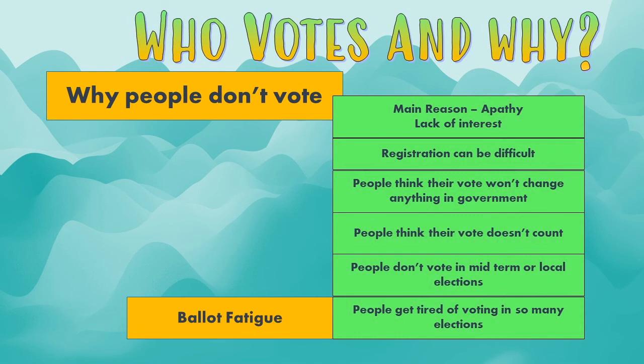We also have a lot of people who think that their vote won't matter, it won't change anything. People think the politicians aren't speaking to them anyway. This is especially true of young people. They don't like either party or either candidate. They don't think anything will change in the government, so they don't vote at all. Related, people might think that their vote doesn't count. They may not trust the election system. They may think that their vote in their particular state is too overwhelmingly in favor of Republicans or Democrats. So people think that their vote doesn't count and they decide not to vote in an election.